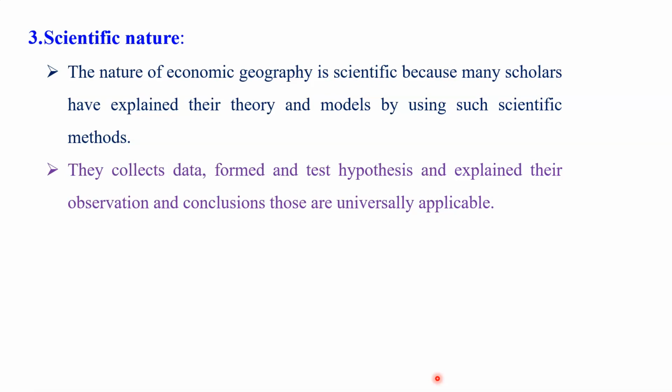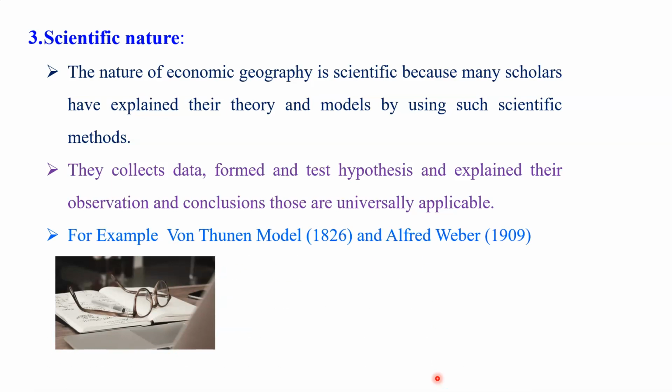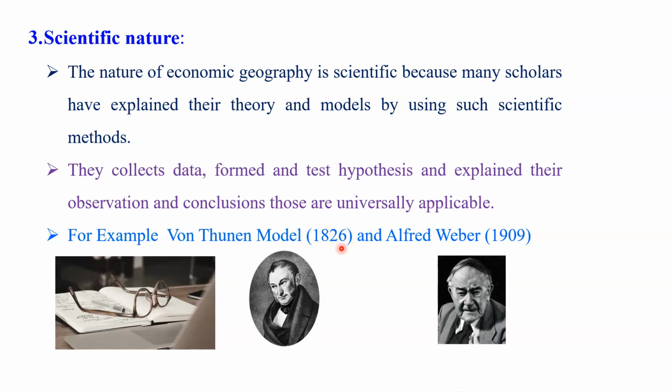Using various hypotheses, they tested these hypotheses on the basis of collected information and surveys. One important thing is two models: the Von Thunen model, which was explained in 1826, and second, the Alfred Weber model, which he explained in 1909.